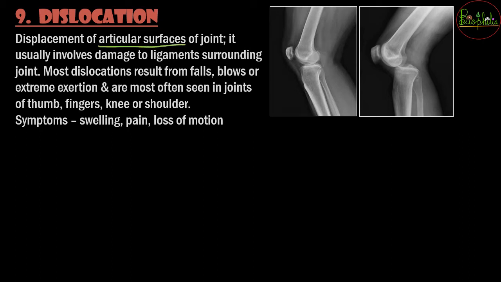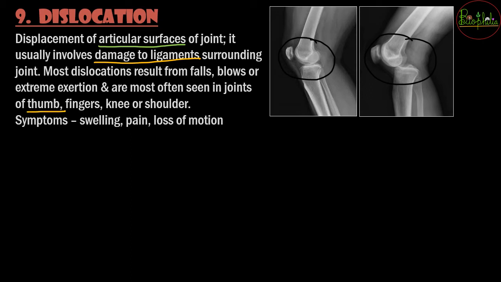So the two bones that should have been together in their normal condition are going to be displaced from their normal position, and because of this there is going to be damage to the ligaments surrounding the joint. You can see that if the dislocation is in the fingers, then the fingers do not appear to be normal.